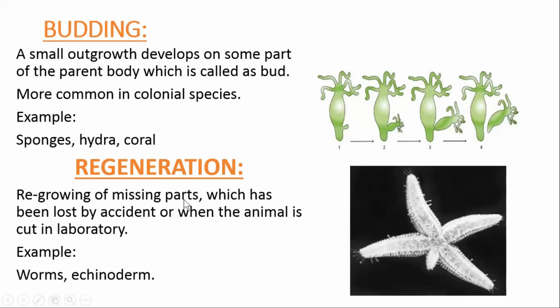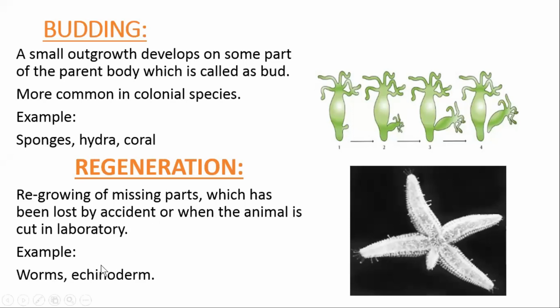Then regeneration. The regrowing of missing parts, which can be lost by an accident, or cut in a laboratory. The researchers cut the animal in the laboratory for their observations, for their research, right? And after cutting, the missing part will regrow.